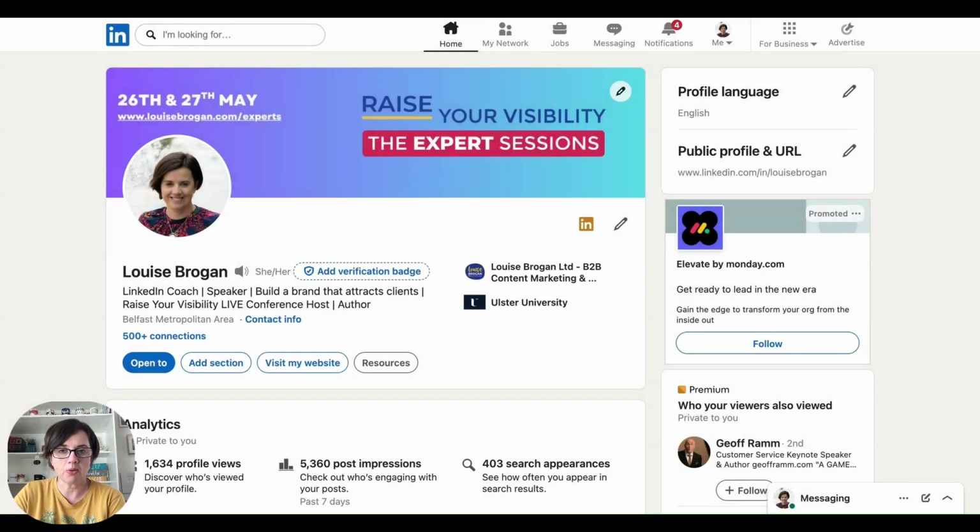What I want you to do is go to your LinkedIn profile, click on the edit button here, and rewrite your headline using this formula. Start with your keyword, add who you help, add the result, that's it. Done is better than perfect.